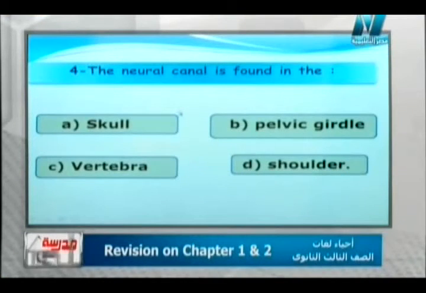See the next question. It also says: choose the correct answer. The neural canal is found in the dots. I think this question doesn't need me to give the choices, it's an easy question. So the neural canal, Mr. Yahya? It is found inside the vertebra because it is responsible for the protection of the spinal cord itself. Yes, the neural canal allows the passage of the spinal cord through the vertebral column. So here we say directly: the vertebra.